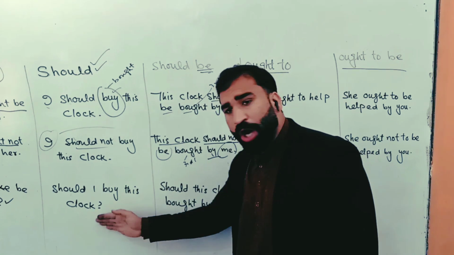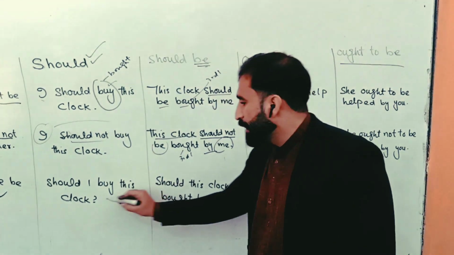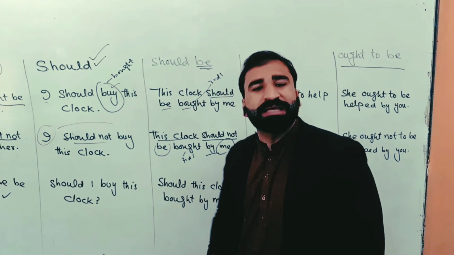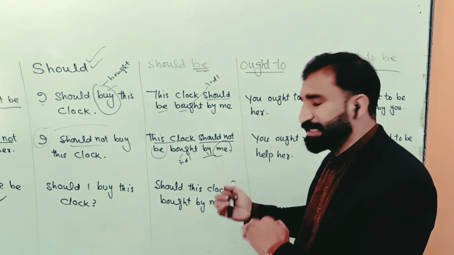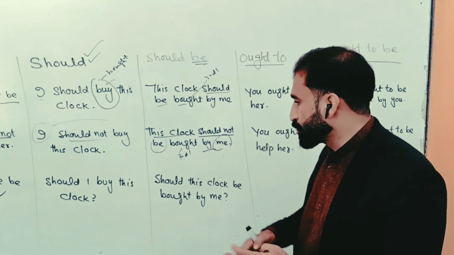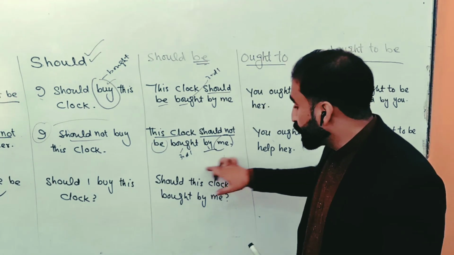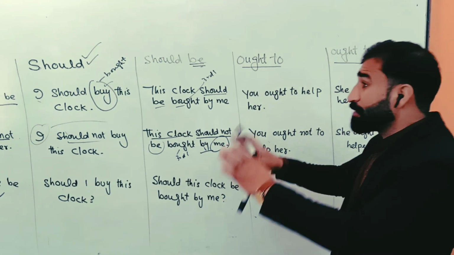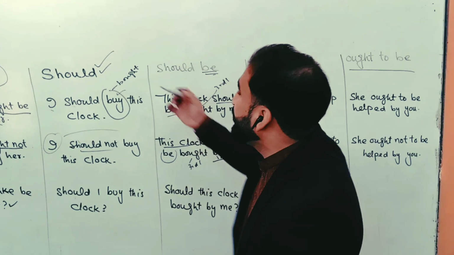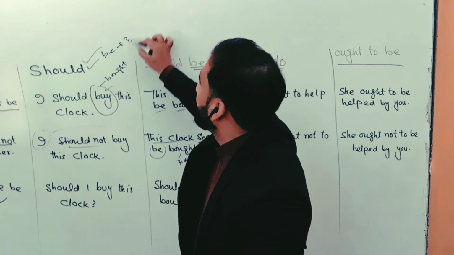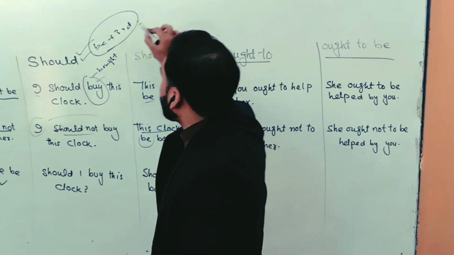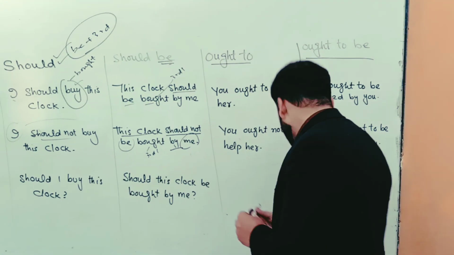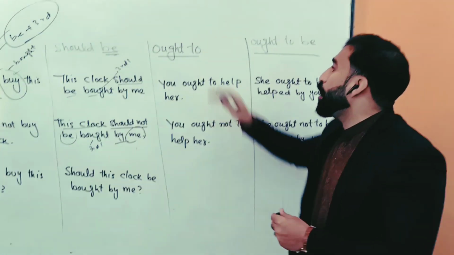Should I buy this clock? There is a question mark, so it is interrogative. When we want to change this sentence into passive voice, it will be: should this clock be bought by me? So you have to put only be with should and the third form of verb, and then it will be a correct passive voice. Okay, now let's discuss ought to.